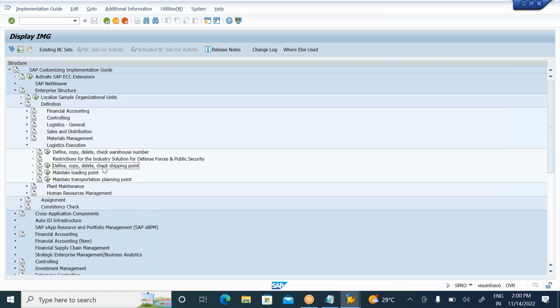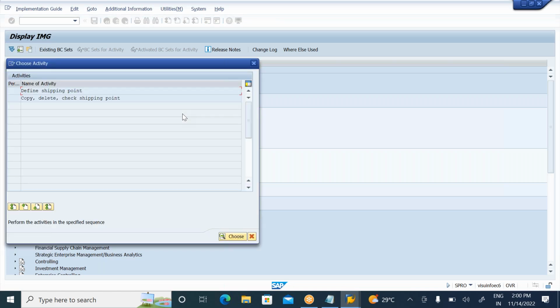Define, copy, delete shipping point. The shipping point is a physical location. The plant contains multiple shipping points. The shipping point is the area where all the shipping activities will be carried out. So, define shipping point.